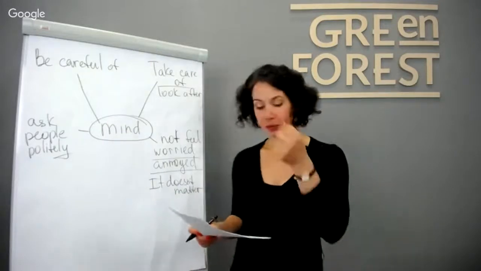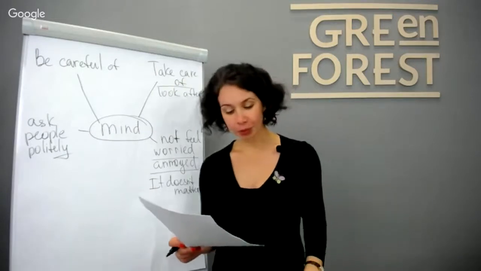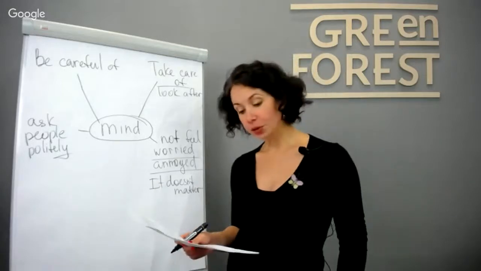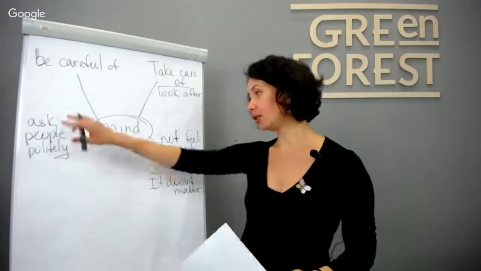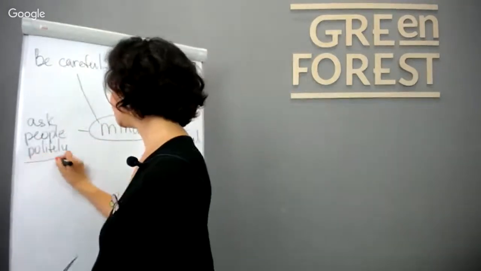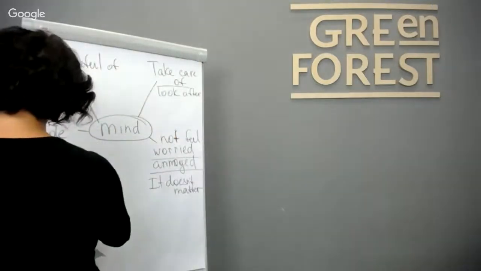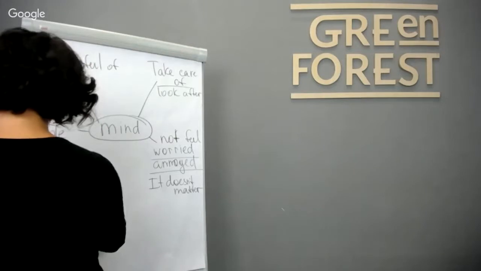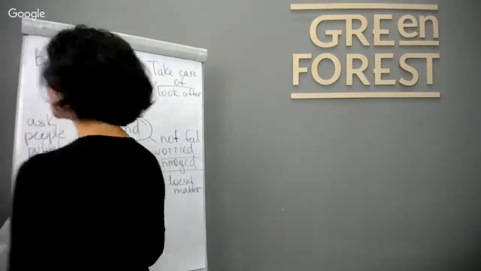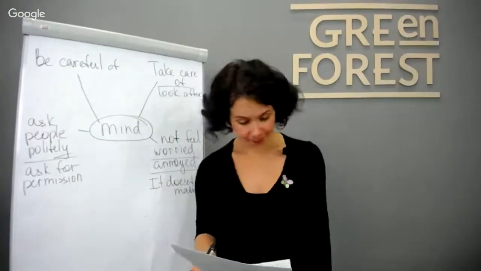Also, when we ask for permission, we can also use would you mind. For example, would you mind if I turn on this light? Like, can I turn it on? Do you mind if I sit here? So this is also this phrase, but it's not like asking people politely, but also when we ask for permission, let's say. Ask for permission. I hope I don't speak very quickly because you need to write down the examples or at least to pay attention to them.